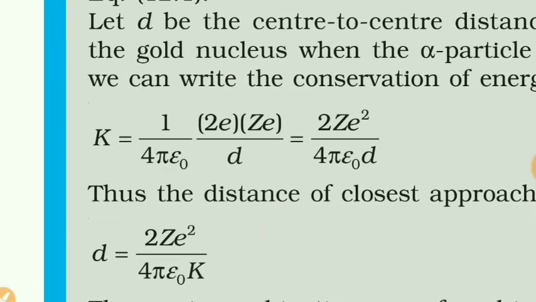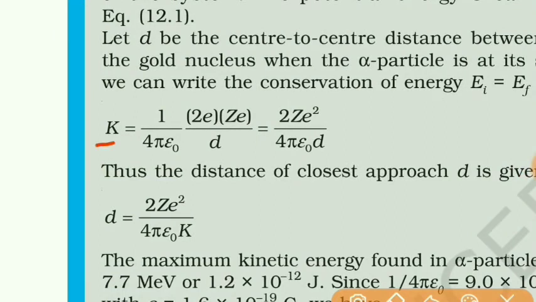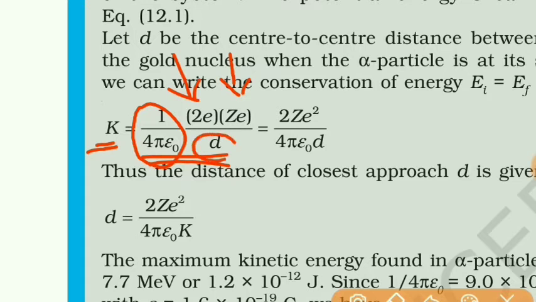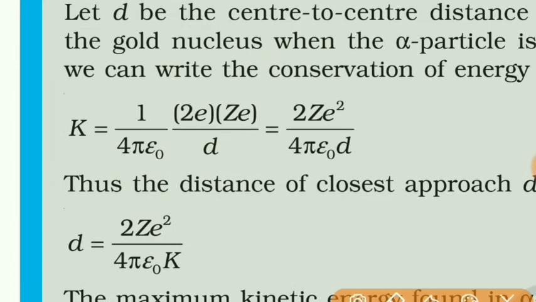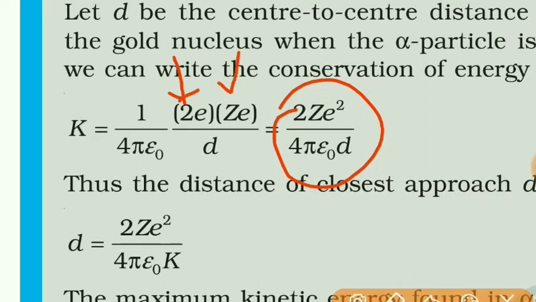And so here this kinetic energy K is equal to the potential energy when it reaches the closest distance. So you can see 1 upon 4 pi epsilon naught q1, that is the charge of the alpha particle, q2 the charge of the gold, and d is the closest distance. Simplifying this, we will get the next step: 2Ze square upon 4 pi epsilon naught d.